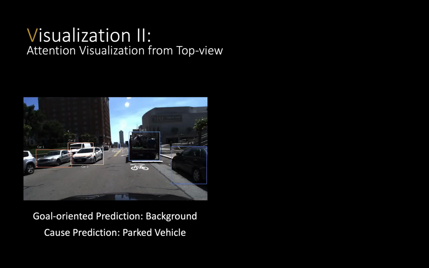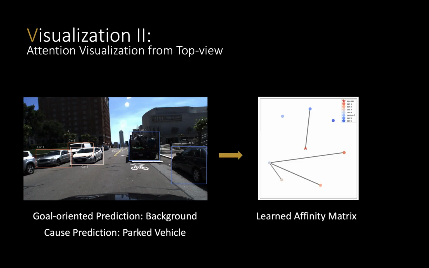We also generate another form of visualization from a top-down view. In this example, the cause layer prediction is deviating for a parked vehicle. We're curious about how the learned graph looks in this case. So here, we visualize the ego-thing graph. In the frame, 6 cars and 1 pedestrian are detected, and our model learns the affinity matrix on the right.